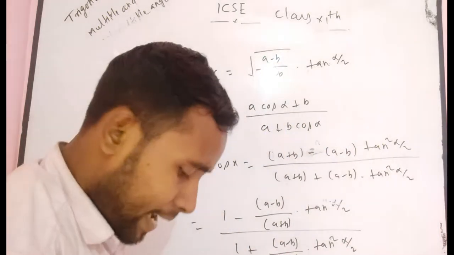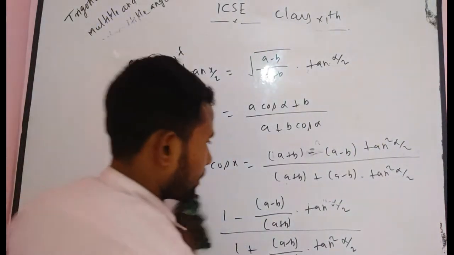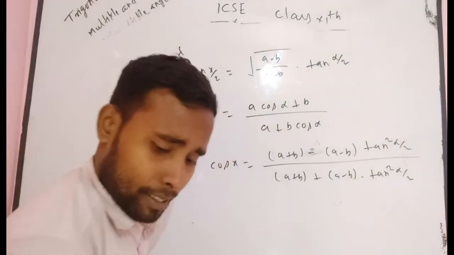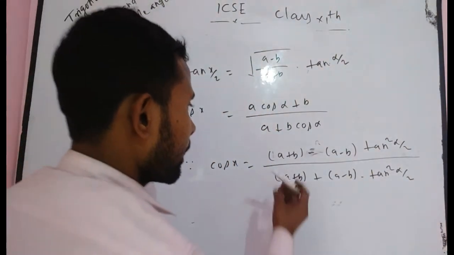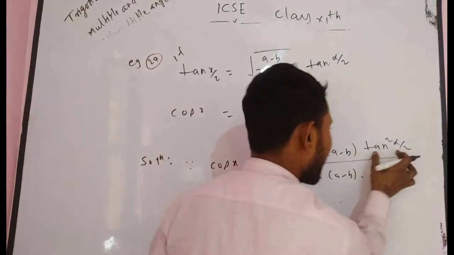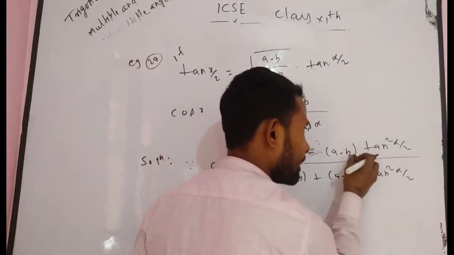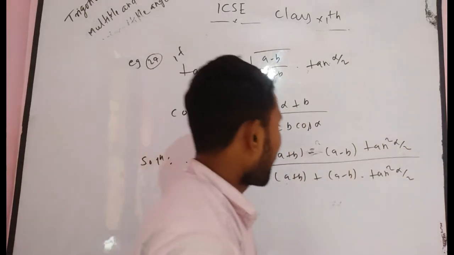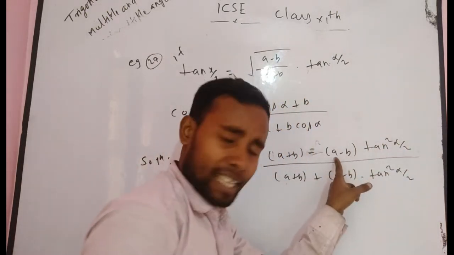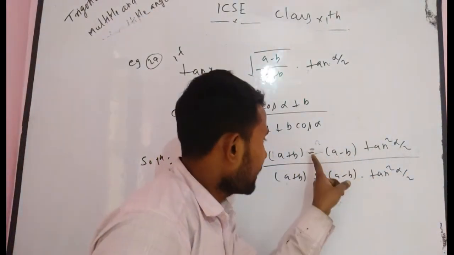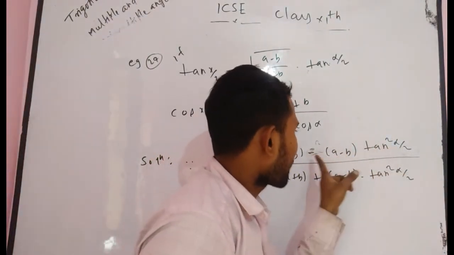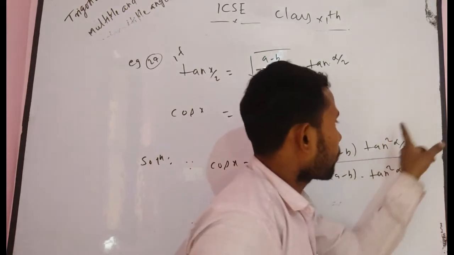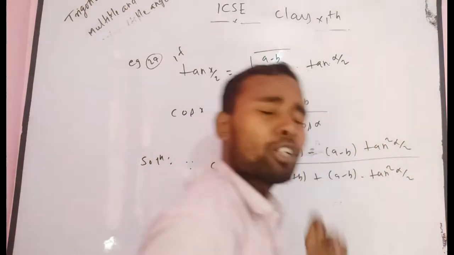Now you have to arrange all these terms in a particular way. If you multiply tan square alpha/2 in this a, and again in b, what do you get? Minus a tan square alpha/2 plus b tan square alpha/2.